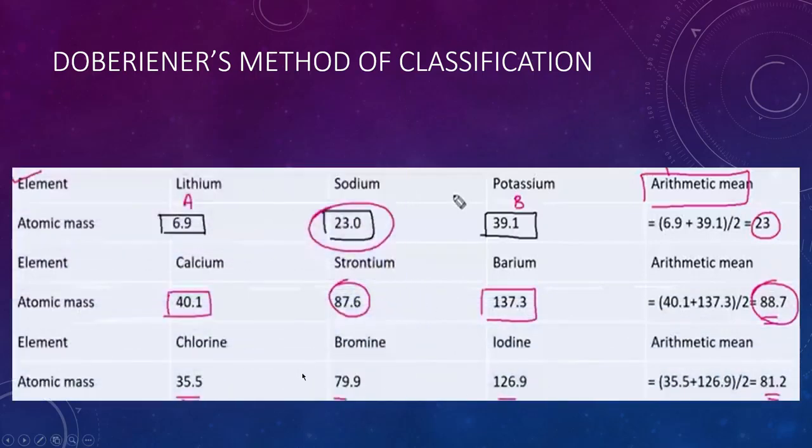These are the examples of Dobereiner's triads. First triad is lithium, sodium and potassium. Second is calcium, strontium and barium. And third is chlorine, bromine and iodine. You can see in the first example, as per Dobereiner's triad, the arithmetic mean of the first and third element is exactly equal to the atomic mass of the middle element, that is sodium.